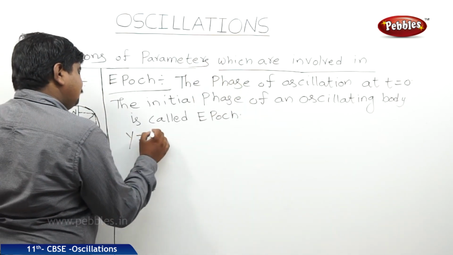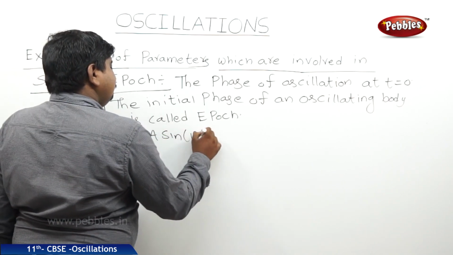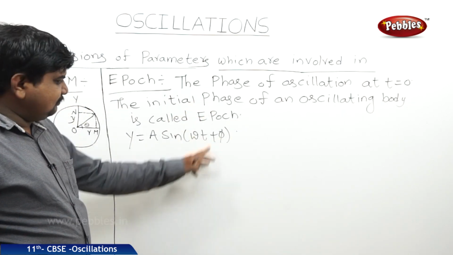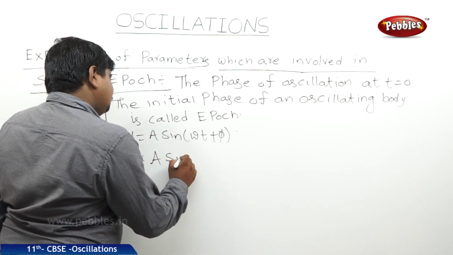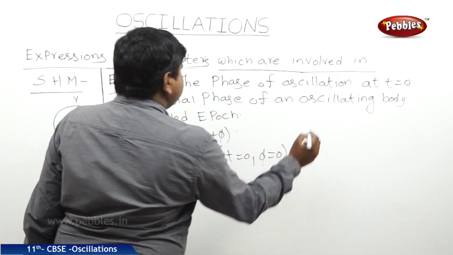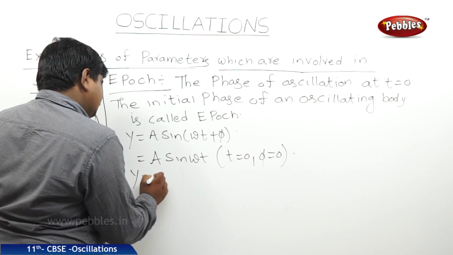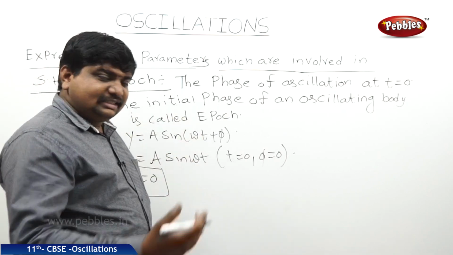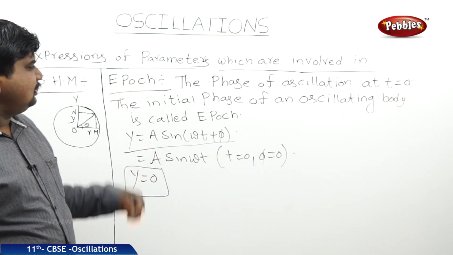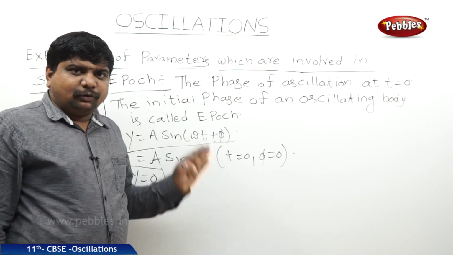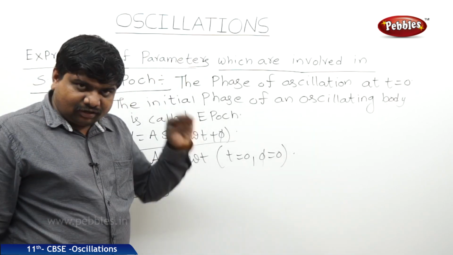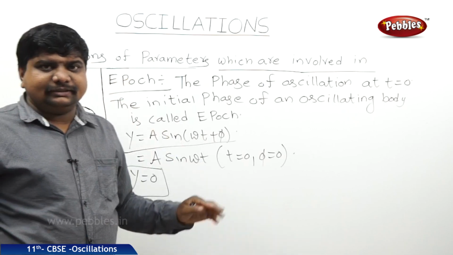So we know that y is equal to a sin of omega t plus phi. If t is equal to 0, phi, this will be 0. Therefore, it is a sin omega t. Because if t is equal to 0, phi is also equal to 0. So this will be y is equal to 0. Suppose if t is equal to 0, the phase is 90 degrees, then this will be in the maximum range. Like this, we can visualize the epoch of the simple harmonic oscillator also. These all are the characteristics of the simple harmonic oscillator which describe its motion.